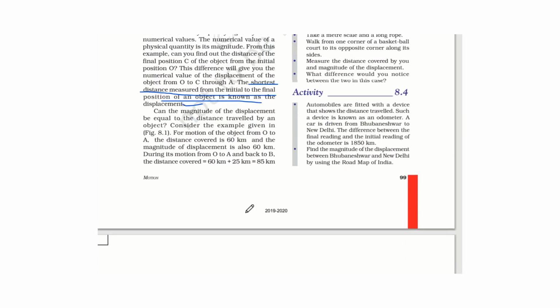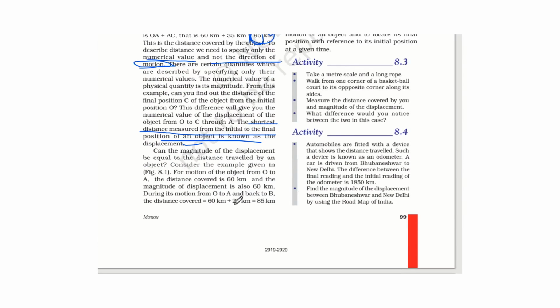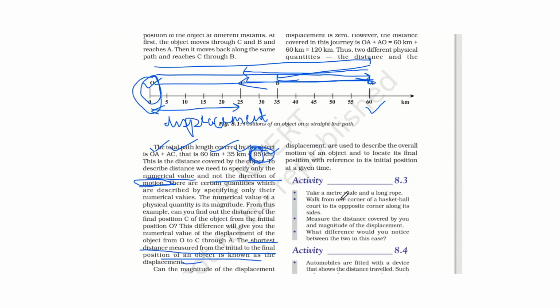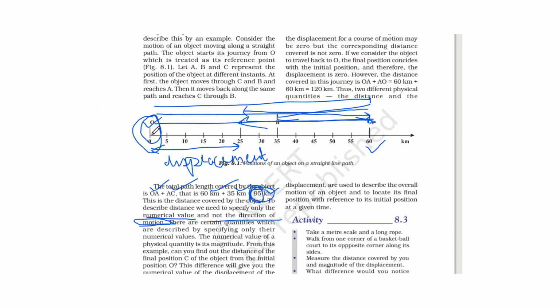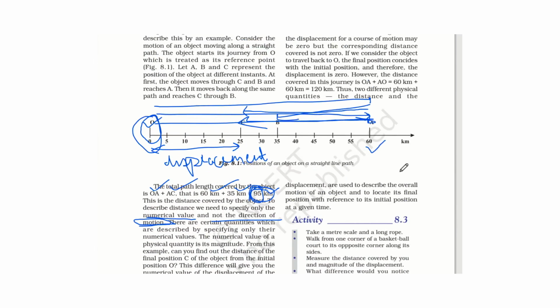And if an object moves from O to A then comes back to B, then total distance is 60 plus 25, equal to 85 kilometers. But displacement is from O to B, displacement is 35 kilometers. Now distance can be equal to displacement and distance can be greater than displacement, but distance cannot be less than displacement. This is also one of the important differences between distance and displacement.